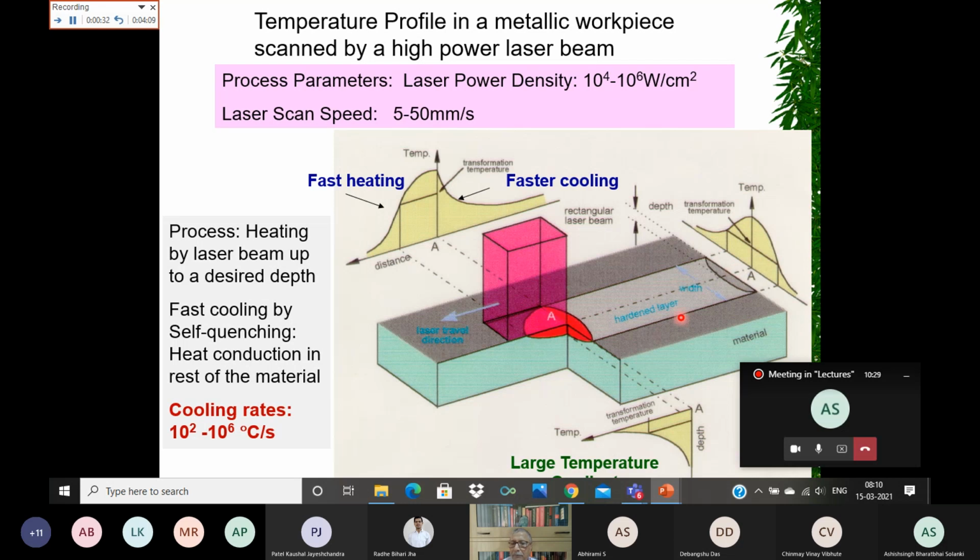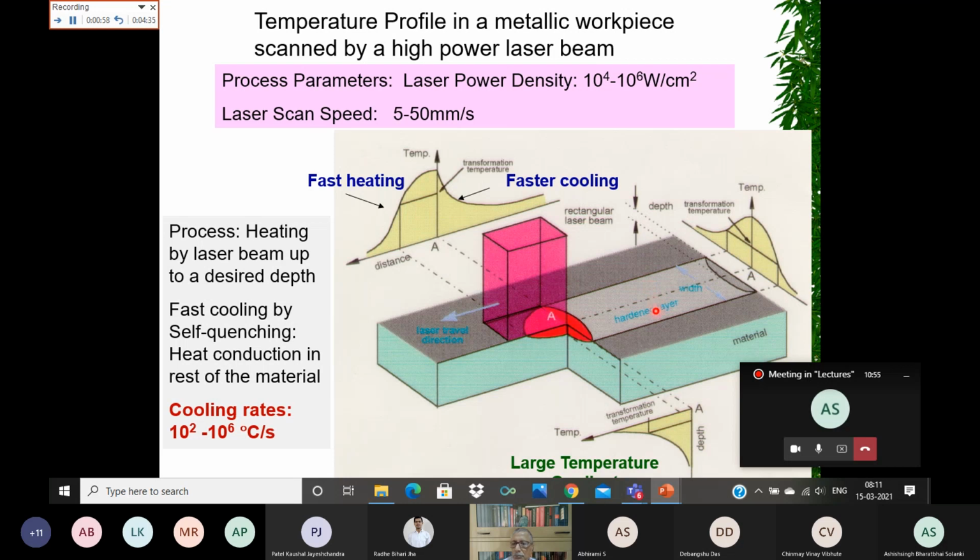If you see the temperature distribution along the cross section, in the transverse direction, you will have this type of profile. At the middle of the path, the temperature is going to be maximum, and then it gradually goes down as you go radially outward.